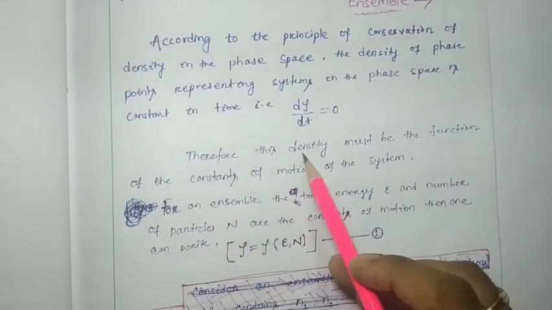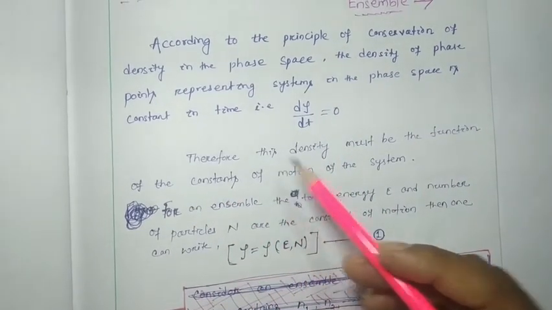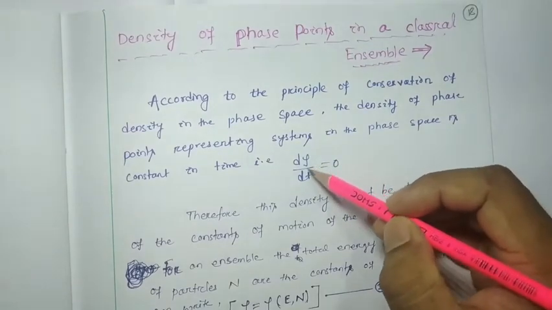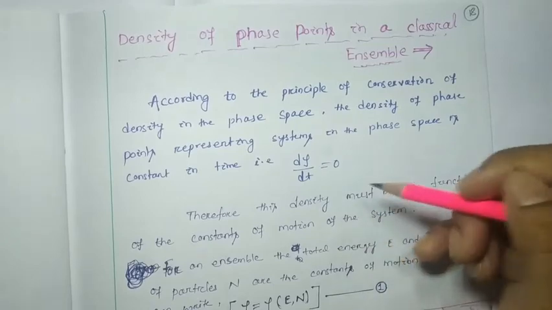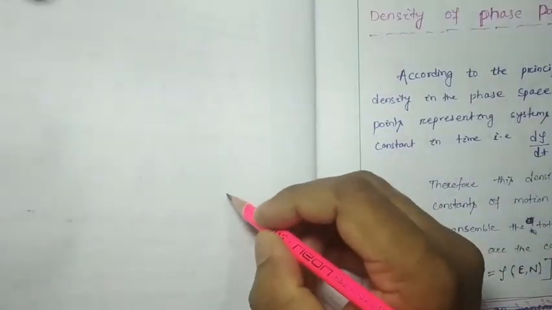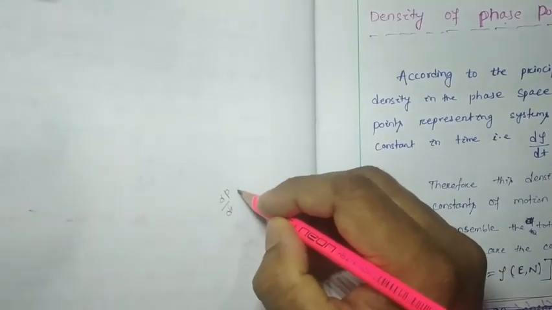Therefore, this density must be a function of some constants. If the rate of change of something equals 0, that means it must be connected with some constants. Suppose p is a constant, then dp by dt equals 0, like that.